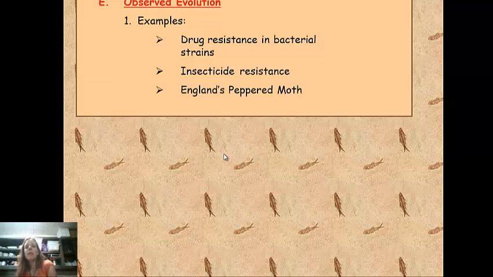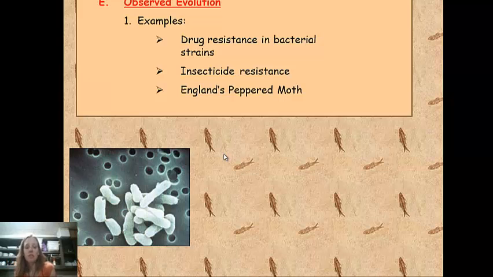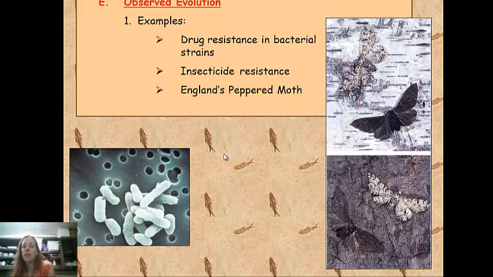England's peppered moths are another example of observed evolution. So this is bacteria. These are England's peppered moths. What happened with England's peppered moths is they started out, as you can see in the top picture, being white. And this helped them to blend into the bark on the trees. Then the Industrial Revolution happened, and England became very, very polluted from all of the factories. And because of the pollution, the bark on the trees became darker from all of the soot.